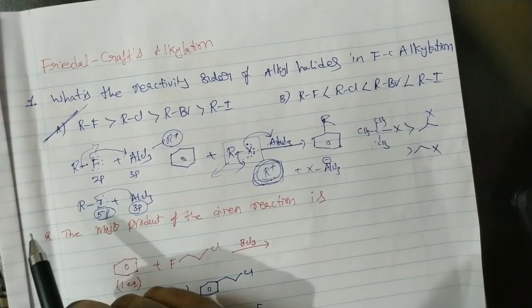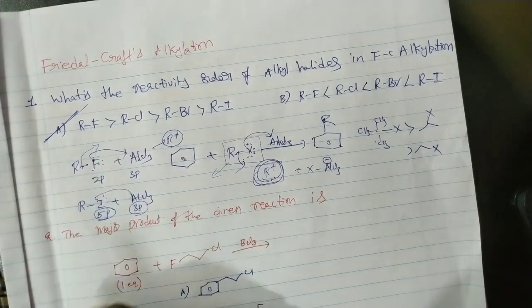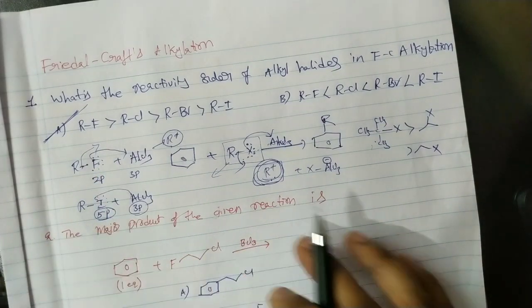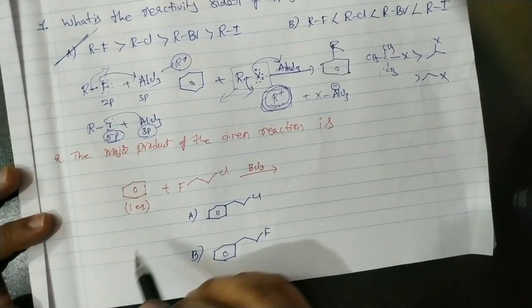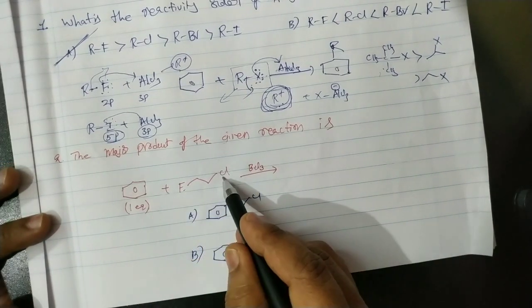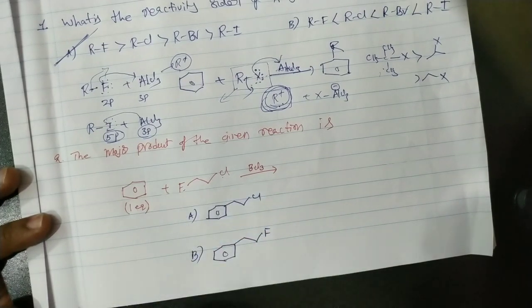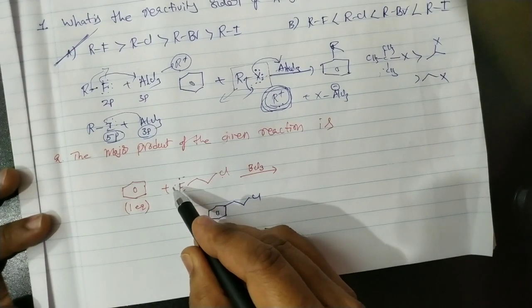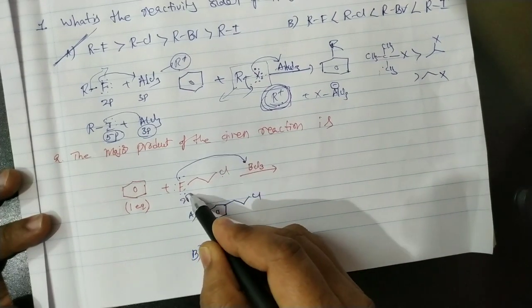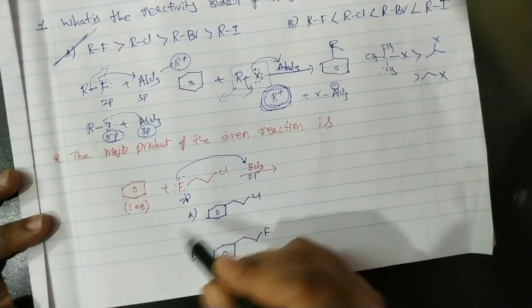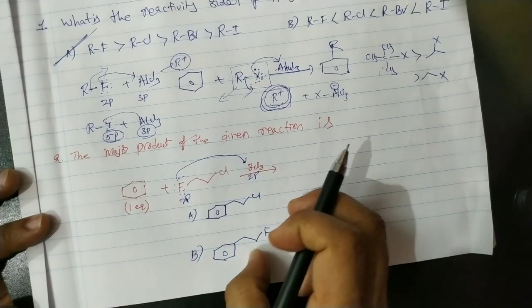Okay, then that replaces the H+ on the benzene. So here we find that alkyl fluorides are more reactive. So based on this, for suppose the major product of the given reaction is, here there is a fluorine group, there is a chlorine group. Here one equivalent of the benzene. Here first of all this fluorine combines with this Lewis acid. Okay, here 2p orbital of the fluorine, here 2p orbital of the boron. There is a strong bond formation.